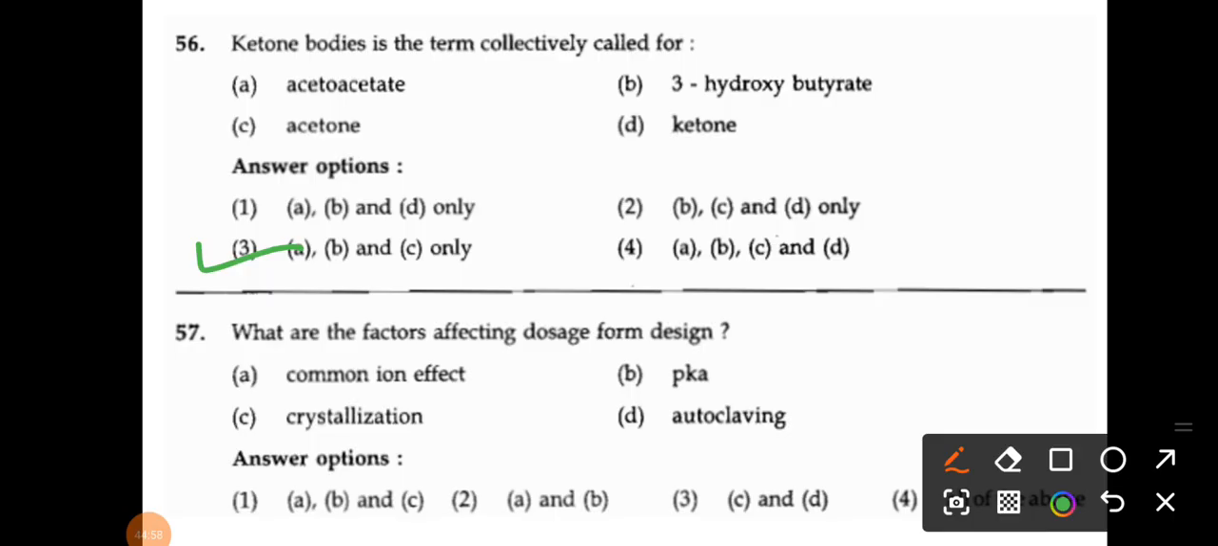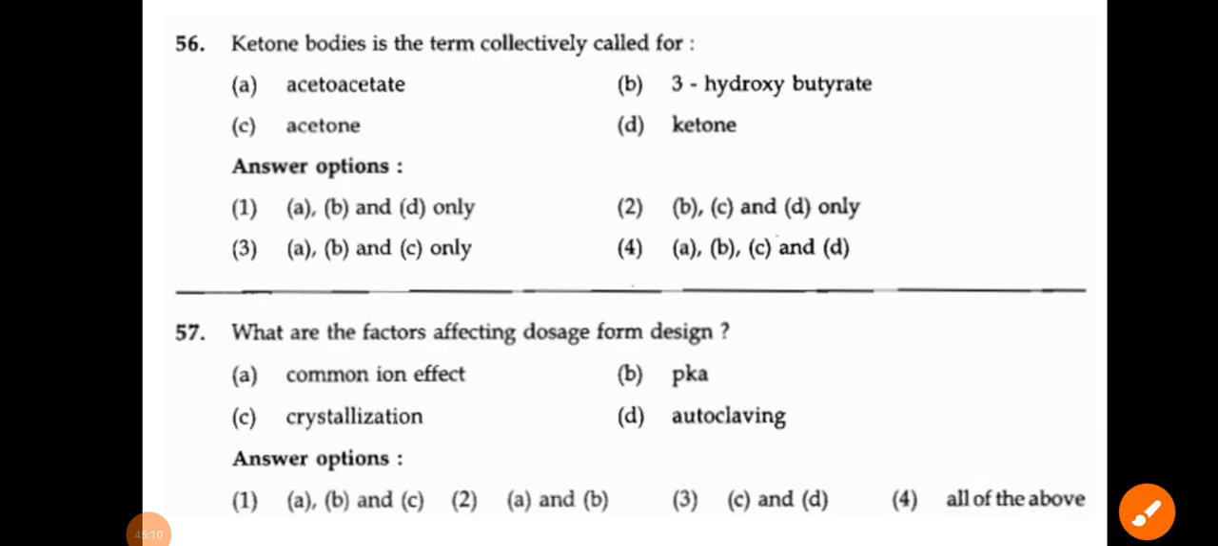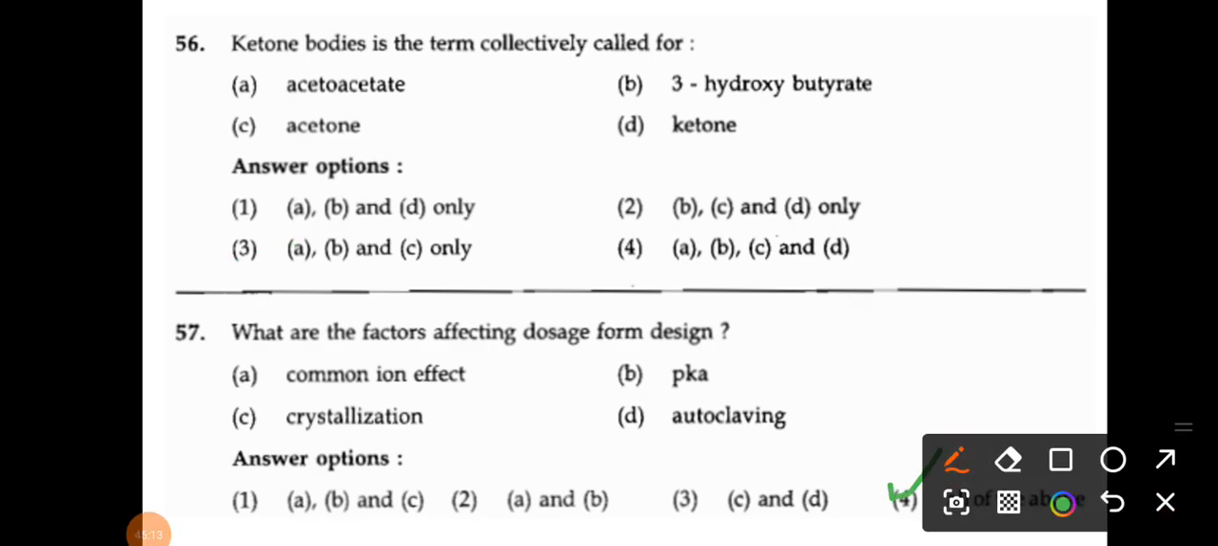What are the factors affecting dosage form design? Common ion effect, pKa, crystallization and autoclaving. So these are factors affecting your dosage form. I think all the options are correct, all of the above. Option number 4.